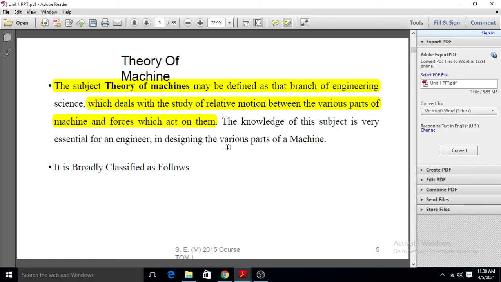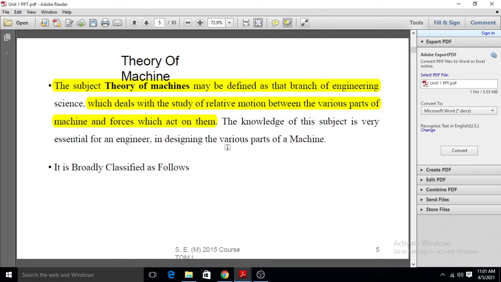The IC engine is one machine, and we study the relative motion between the various parts of the machine and the various types of force acting on them.